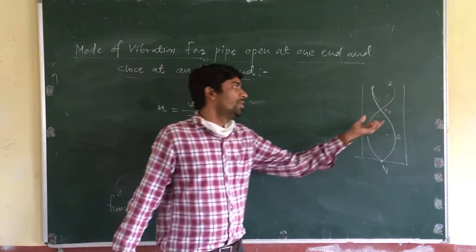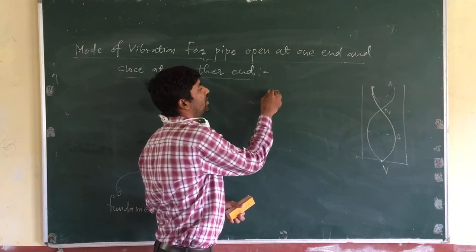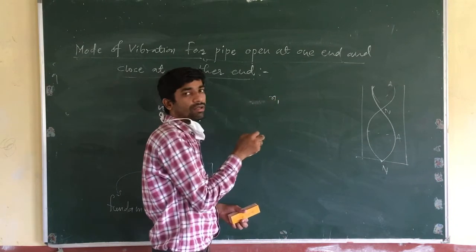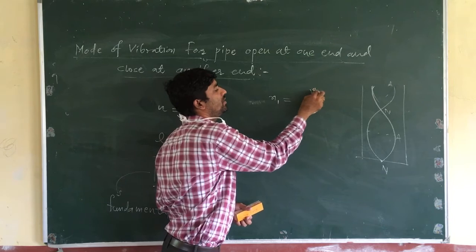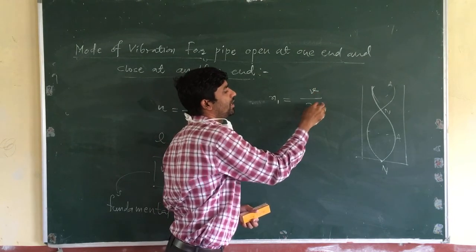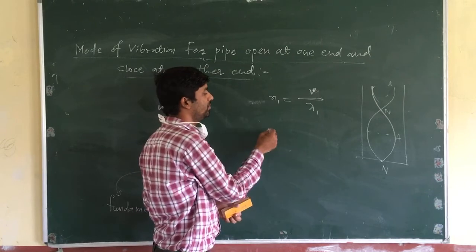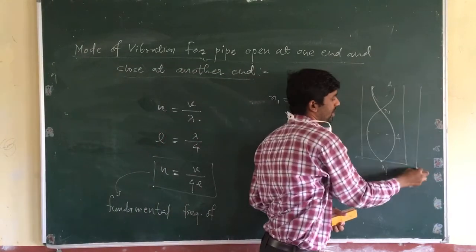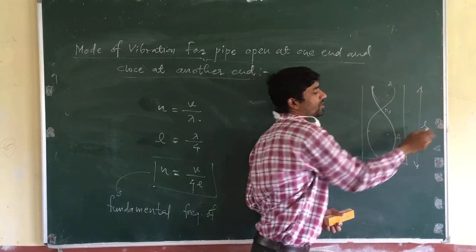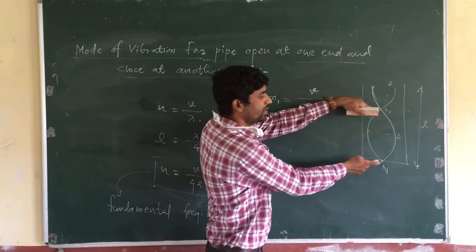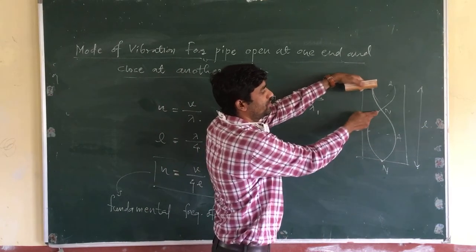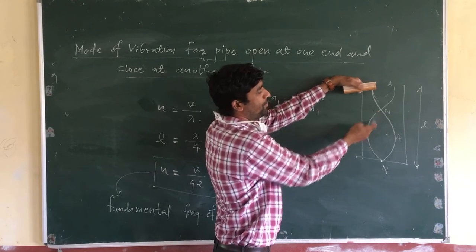This mode of vibration has frequency N1. What is the formula for frequency? Velocity divided by lambda 1. So N1 is V divided by lambda 1.